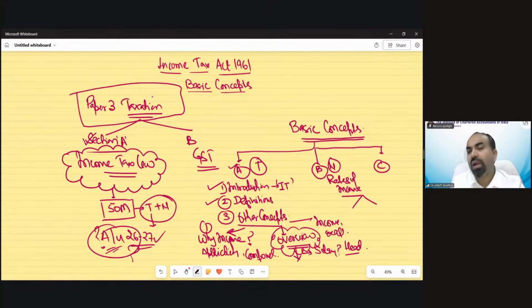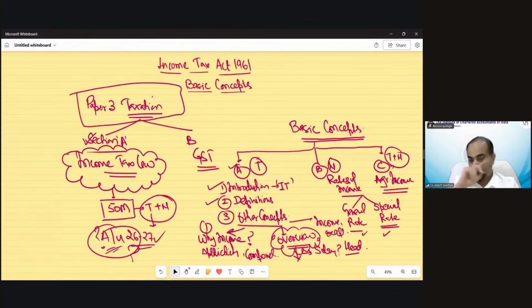And there are two kinds of rates. One is the general rate, we can say, and the other is special rates. Again, do not worry at all. I will discuss what the general rates are and what the special rates are when we discuss Part B. And Part C is theoretical plus numerical both. In this part, we will discuss the concept of agricultural income.